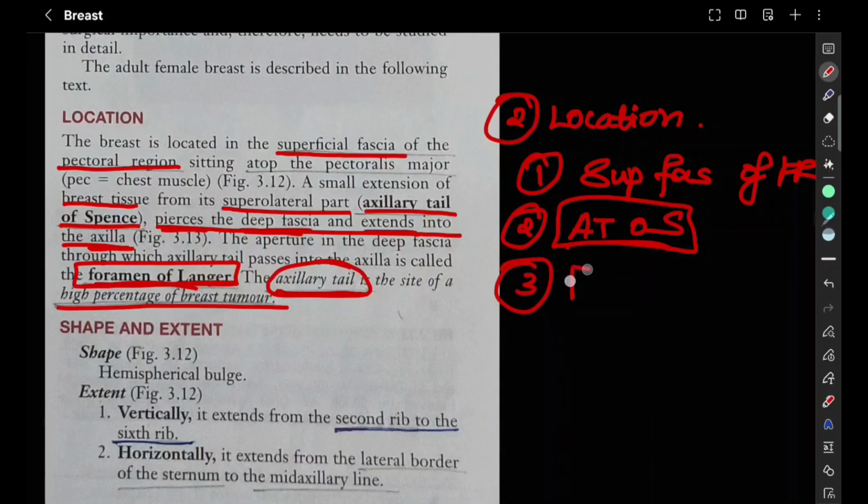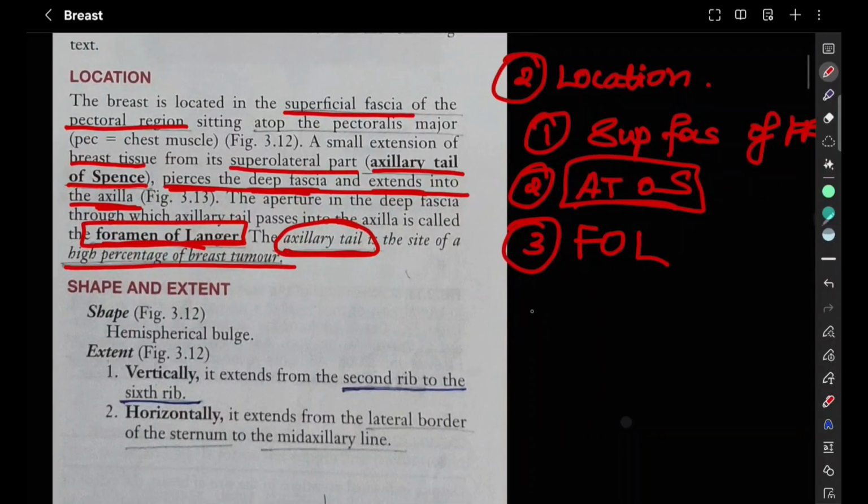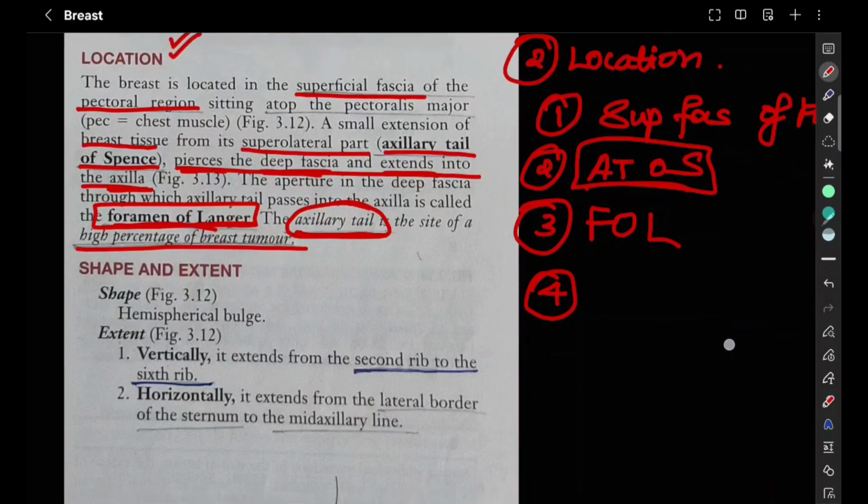Third, you will write about the foramen of Lange, the aperture in the deep fascia through which the axillary tail passes into the axilla. And the fourth point, you write that the axillary tail is the site of a high percentage of breast tumor. So these are the 4 points present in the location topic.